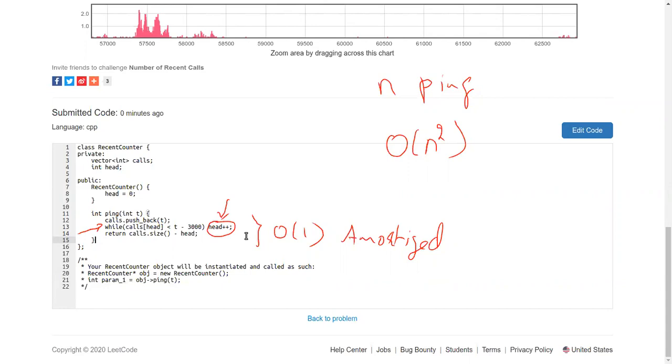So the total number of head increments made in all the n ping calls put together is not more than n. Sometimes this could be heavier, but many times it is going to be zero. That's how the average cost of a ping is going to be big O of one. Instead of saying average, we call it amortized. So that's why this works overall.